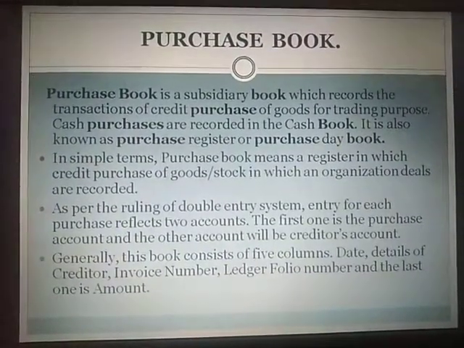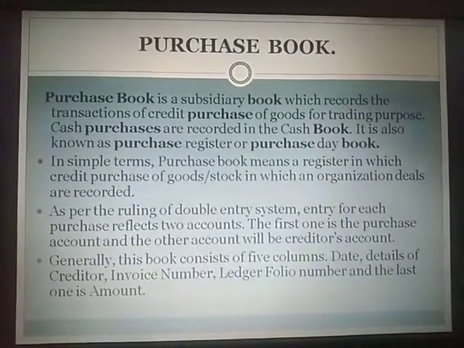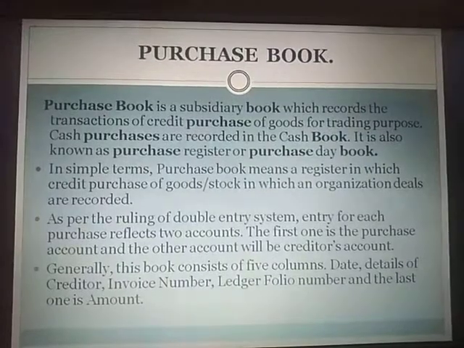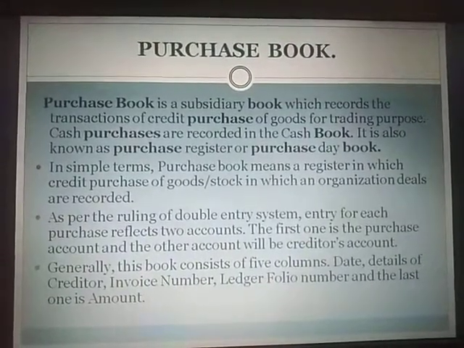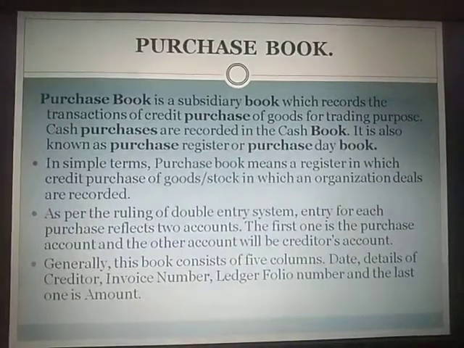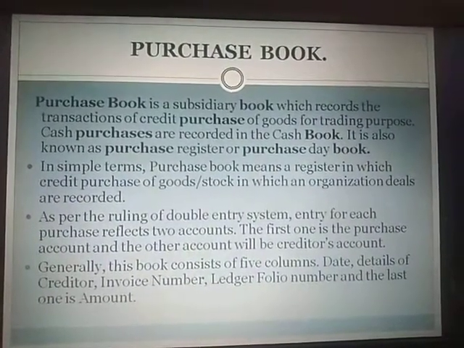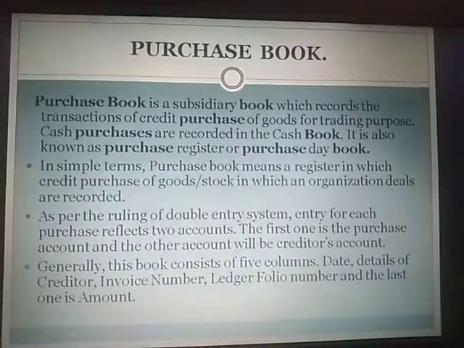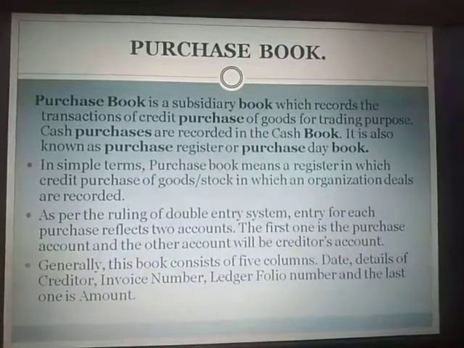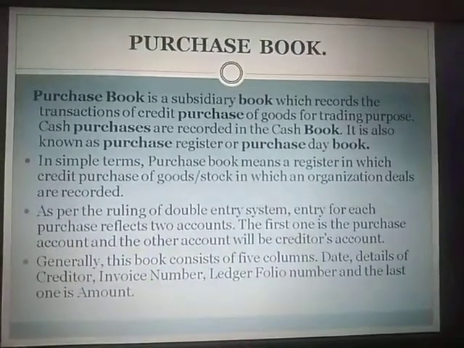Now the purchase book is a special kind of subsidiary book which is used to record only the credit purchase. I repeat, we record only credit purchases in the purchase book, because the cash purchases, whatever we are doing, we are recording in the cash book. Okay, so that is also one kind of subsidiary book, the cash book. So in the purchase book we will record only the credit purchase of goods and services.